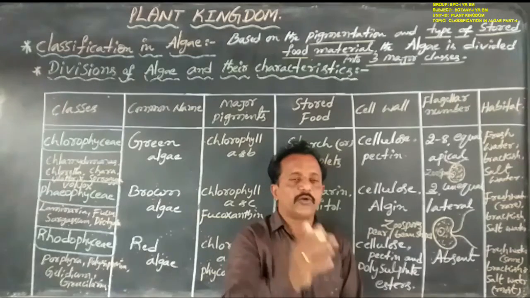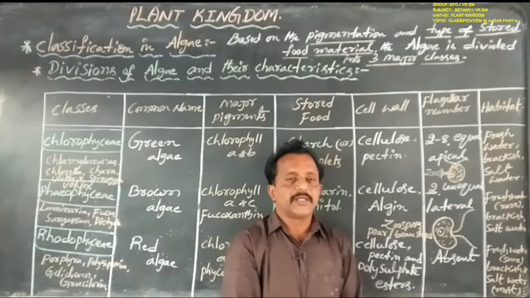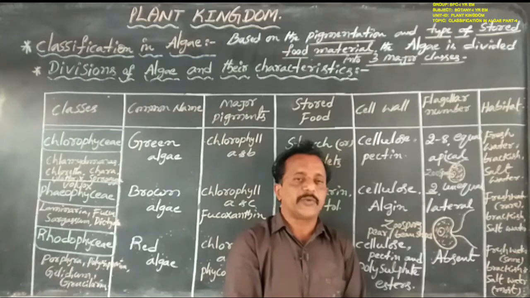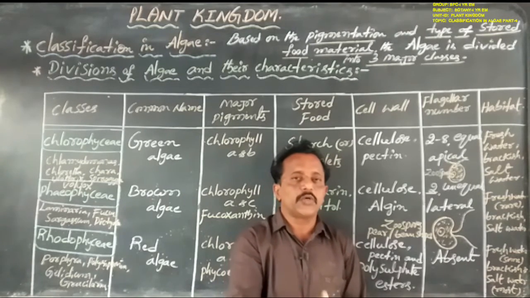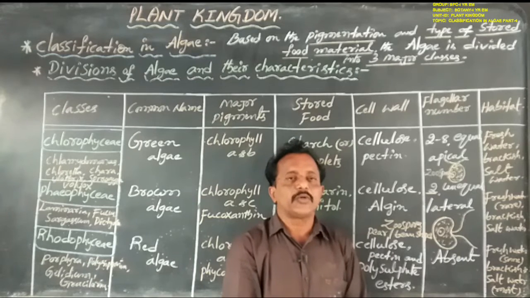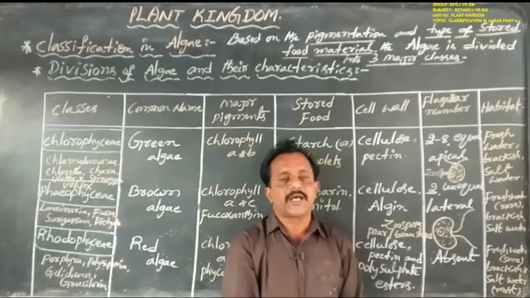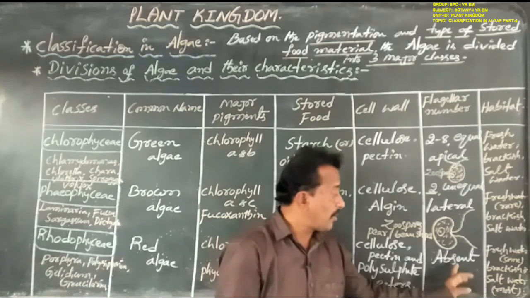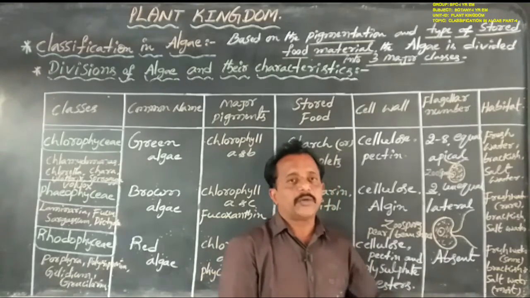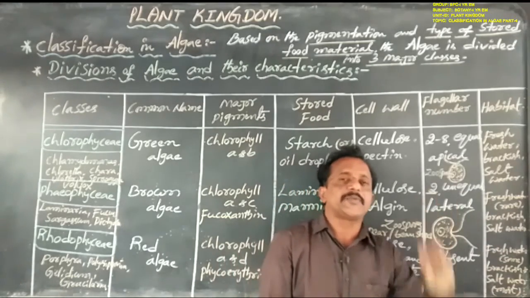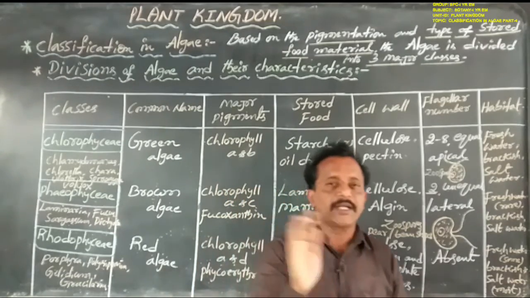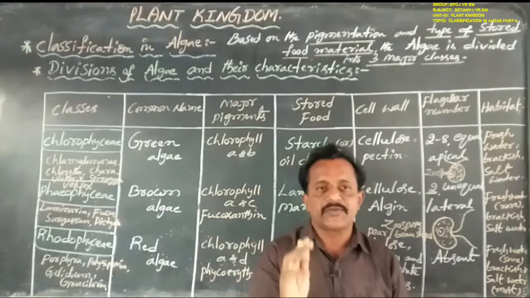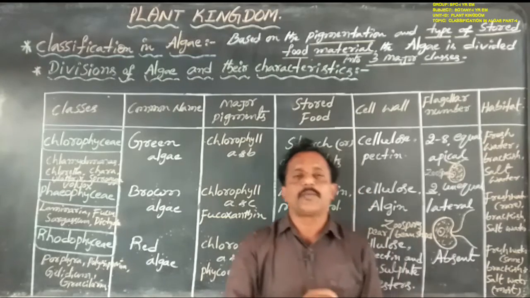But especially in Rhodophyceae members, the reproductive organs, in asexual as well as sexual reproduction, the spores and the gametes are both non-flagellated, that is non-motile. So flagella are totally absent. That means the asexual reproductive organs and the sexual reproductive organs do not have flagella.